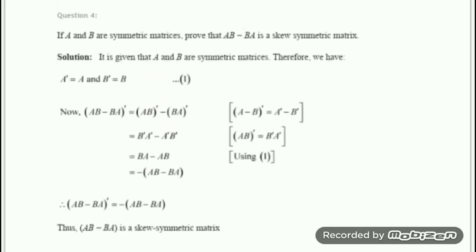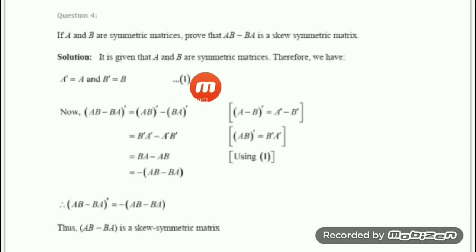Okay. Now go to question number 4. Your question number 4 is: if A and B are symmetric matrices, prove that AB minus BA is a skew-symmetric matrix. So here A and B are symmetric matrices, it is given. What is the definition of symmetric matrices? A matrix is said to be symmetric if its transpose is equal to the matrix itself. A transpose equal to A and B transpose equal to B. And we say that it is skew-symmetric if the transpose of the matrix is equal to the negative of the matrix. So we will show now that this transpose is equal to the negative of this matrix.